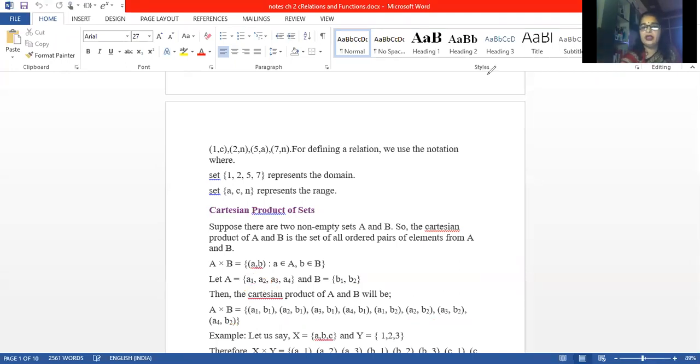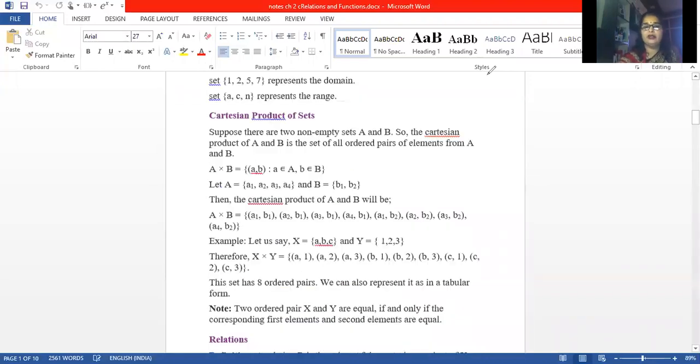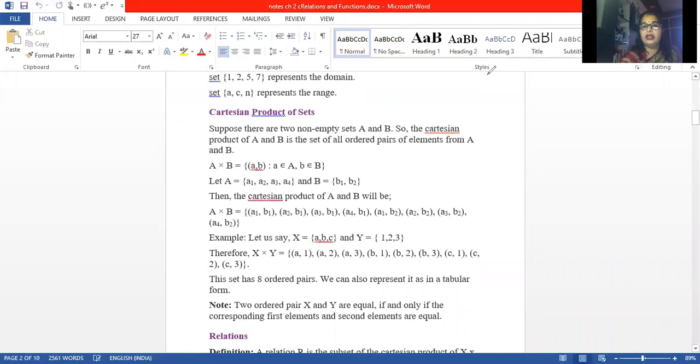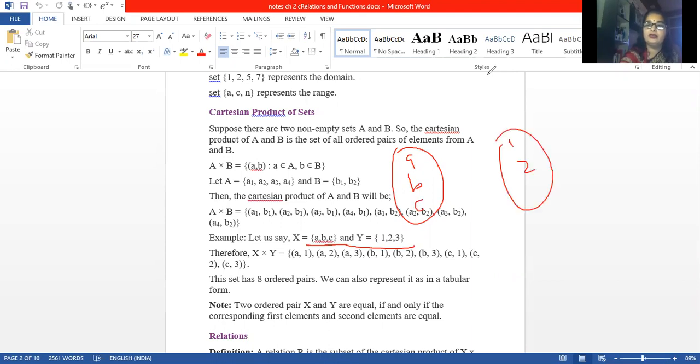Then again we will take one more example. Just see, X is a set containing elements A, B, C and Y is a set containing elements 1, 2, 3. Clear?